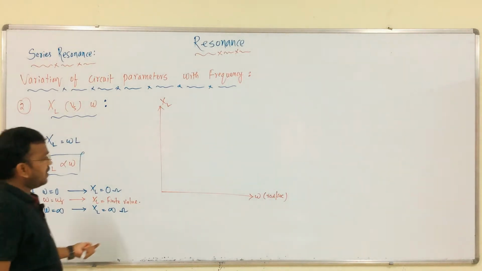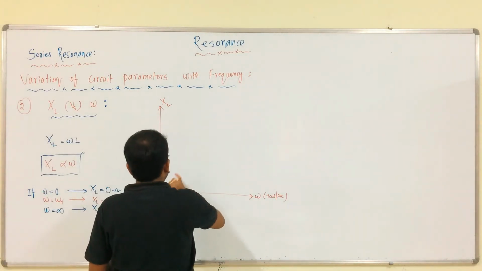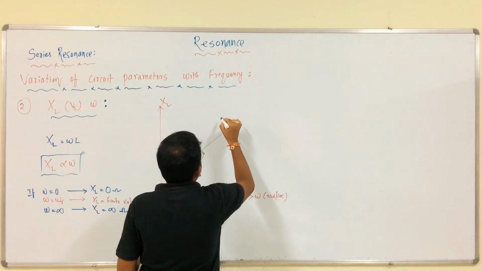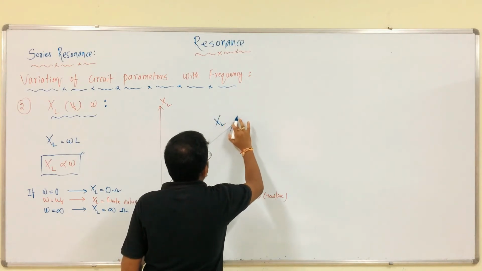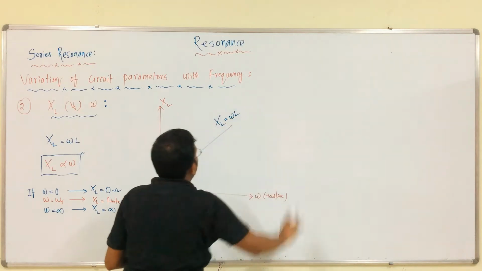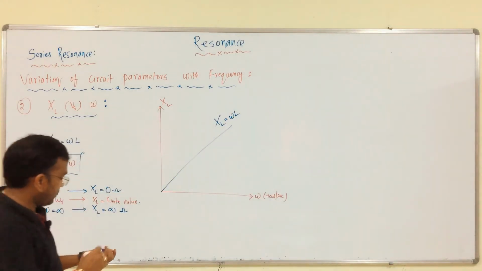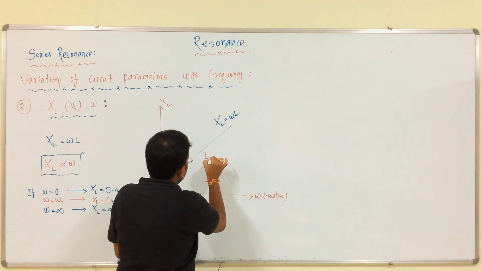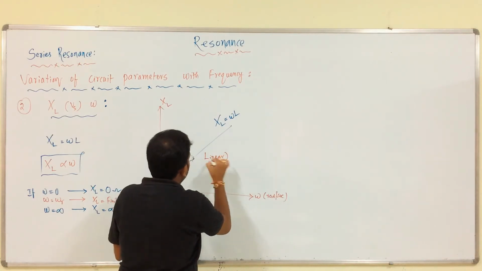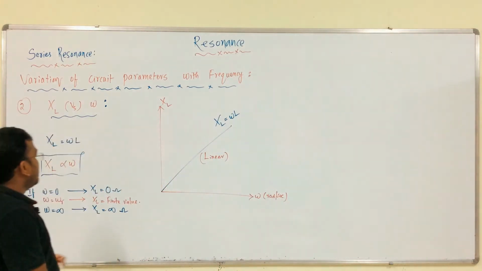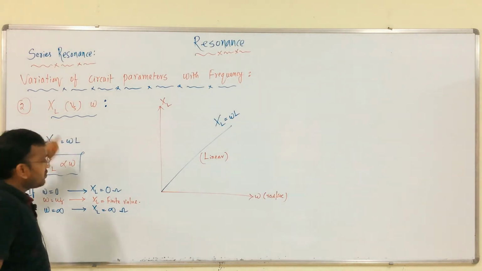What is the form of the graph? Obviously, XL equals omega L, which is linear. This is inductive reactance versus frequency.